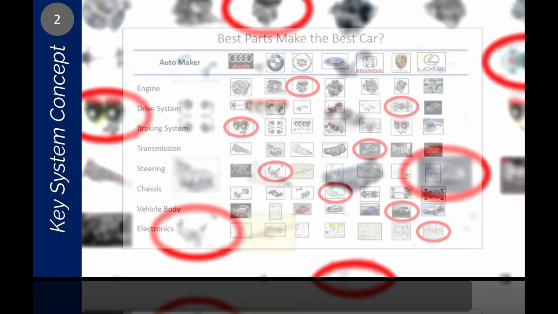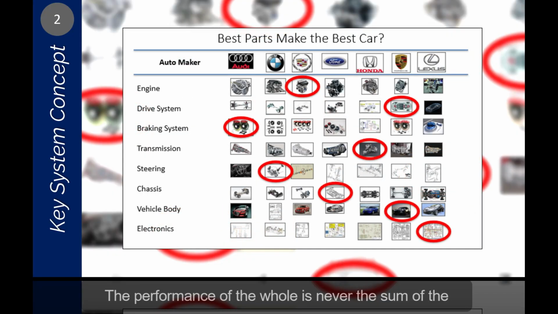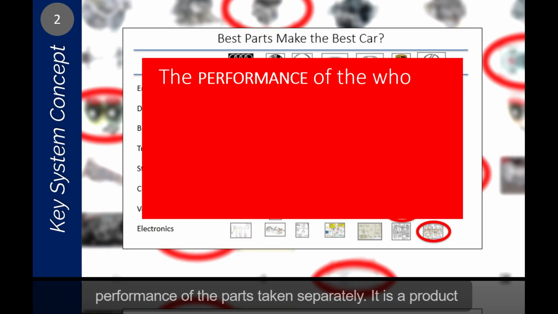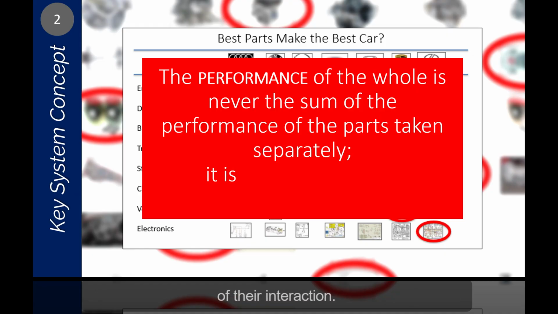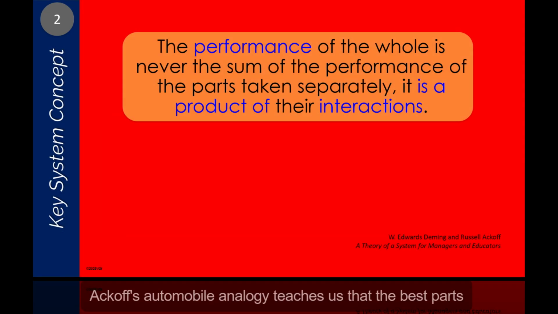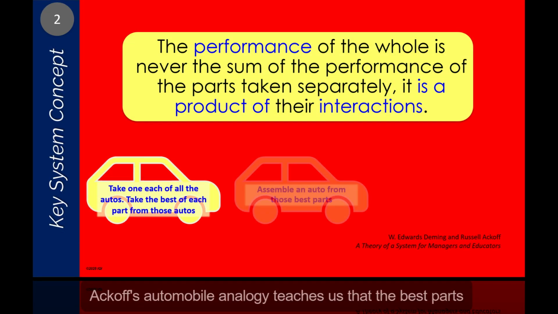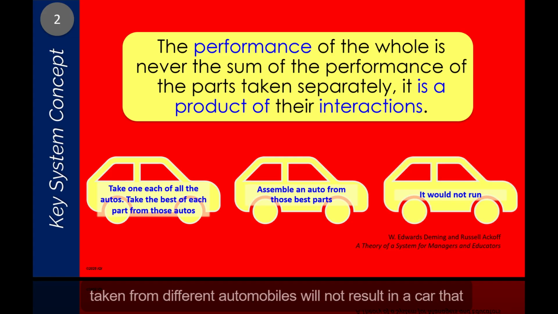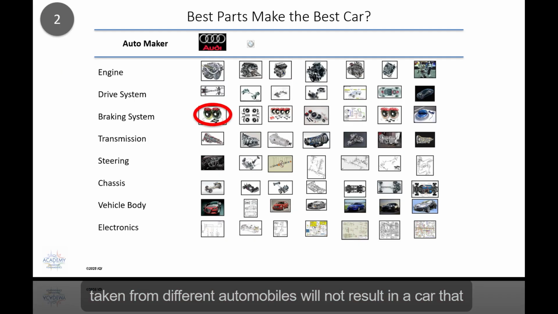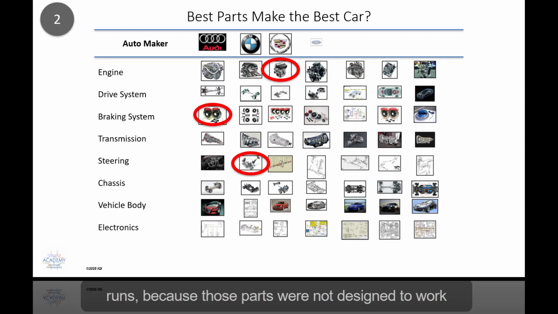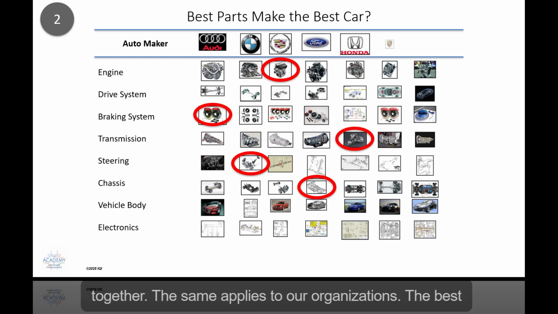2. The performance of the whole is never the sum of the performance of the parts taken separately. It is a product of their interactions. Ackoff's automobile analogy teaches us that the best parts taken from different automobiles will not result in a car that runs, because those parts were not designed to work together. The same applies to our organizations.